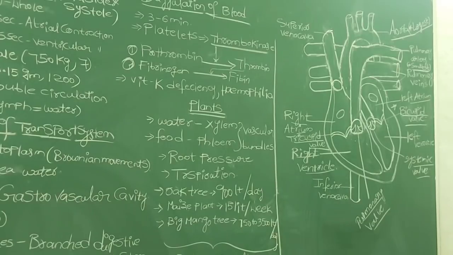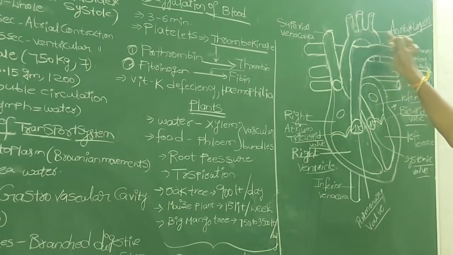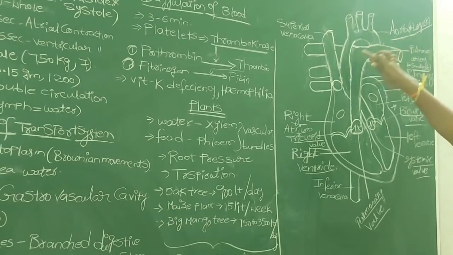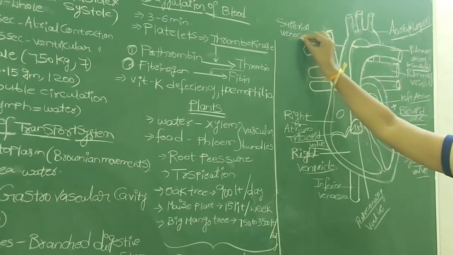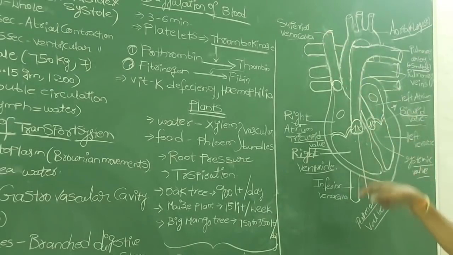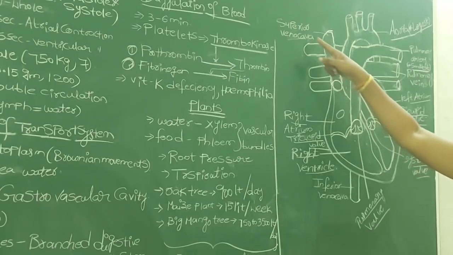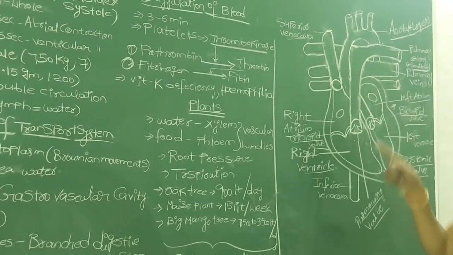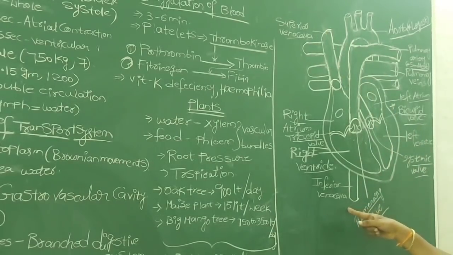And if you observe this diagram, here you see number 2, these are the 2 major veins. This is the major artery, aorta, the largest artery, and the largest vein we call the vena cava. It includes 2 divisions: the upper one we call the superior vena cava, and the lower one the inferior vena cava.